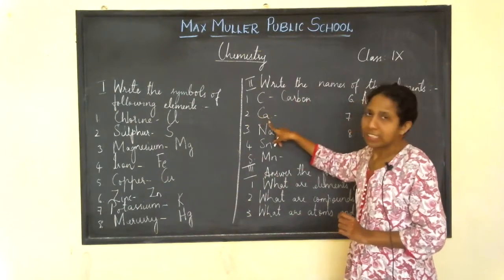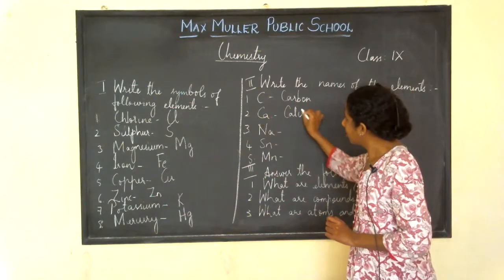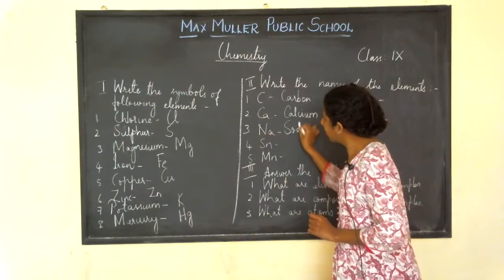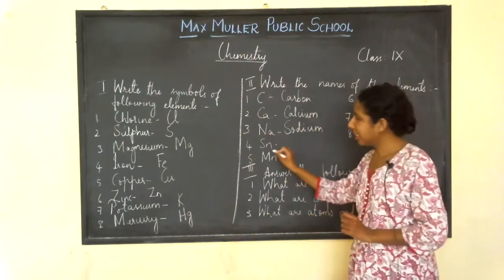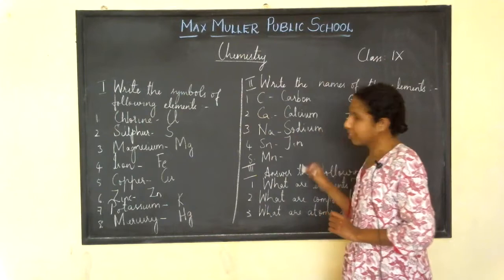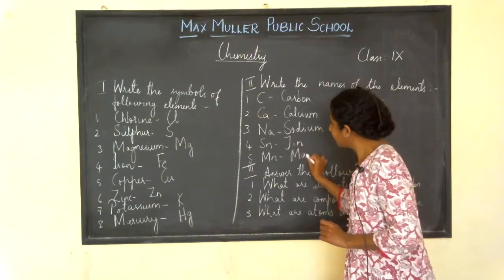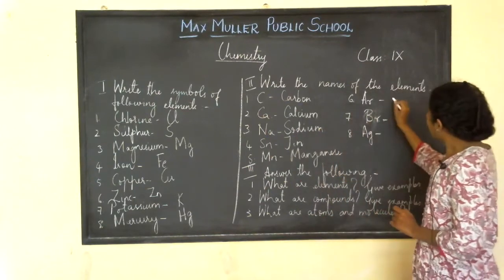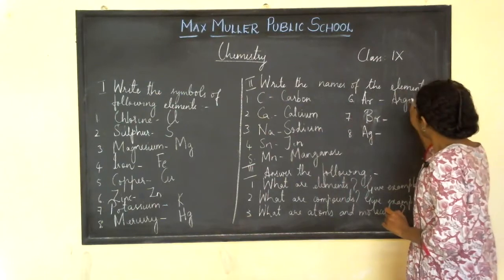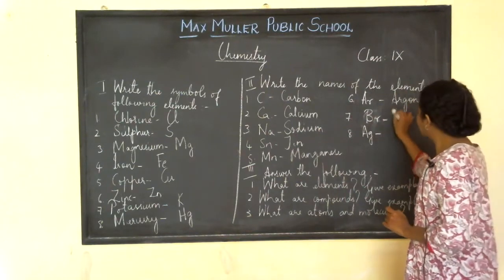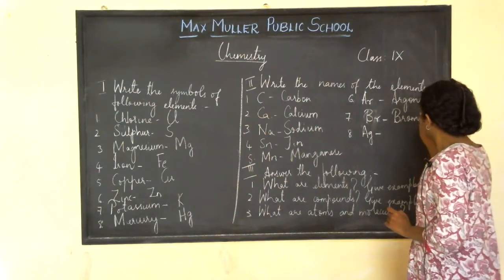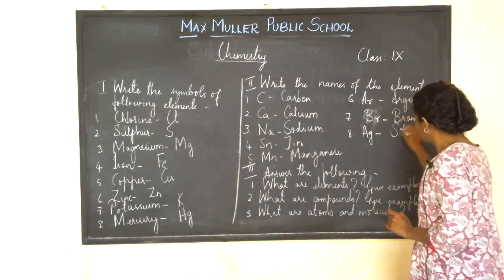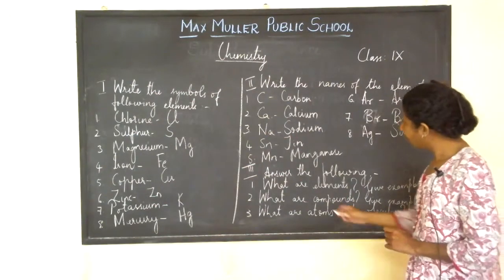Ca means calcium. Na, sodium. Sn, tin. Mn, manganese. Ar, argon. Br, bromine. Ag, silver, right?